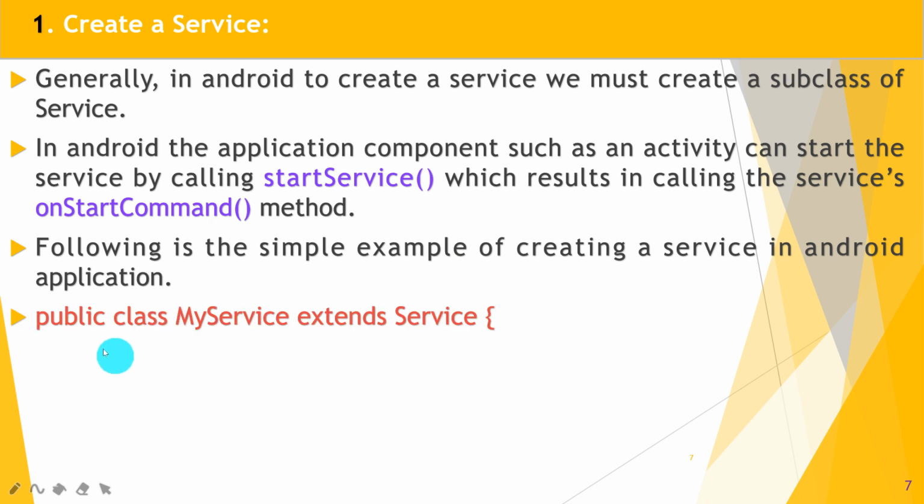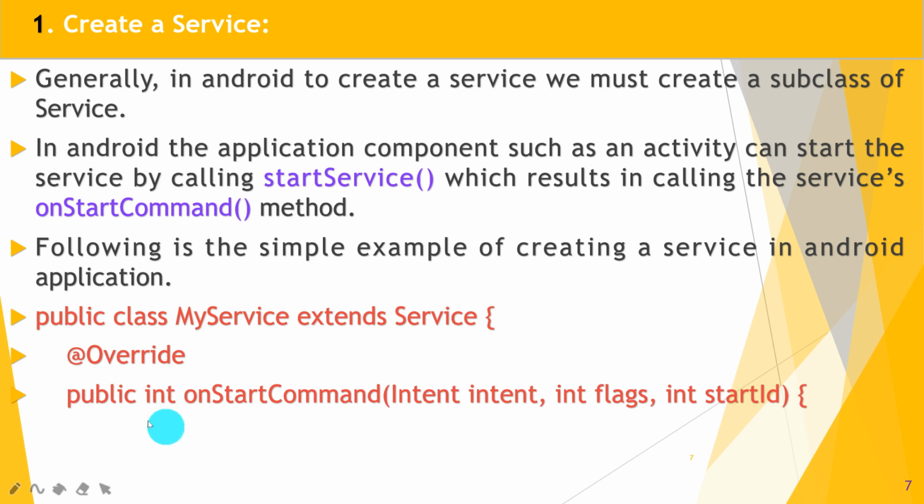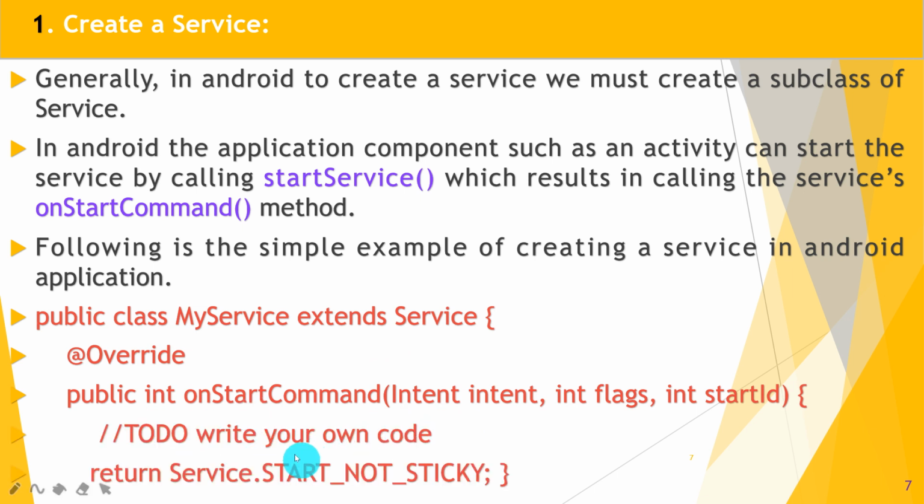So this is the code, guys, which is in Java. public class MyService extends the Service class. This Service class contains a number of callback methods. These are the methods we want to override here. So public int onStartCommand. Great. So write the code, and lastly return Service.START_NOT_STICKY. So what is that constant, START_NOT_STICKY or START_STICKY? We will see in the later slides.